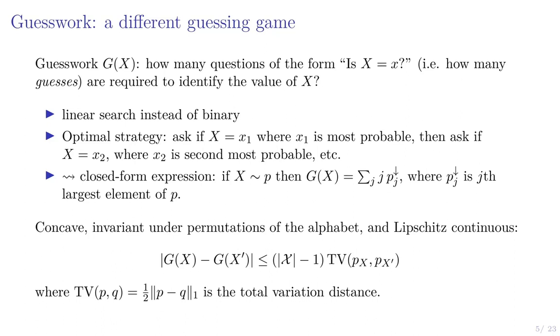From this, one can find that the guesswork is concave, invariant under permutations of the alphabet, and Lipschitz continuous. So you can bound the difference in the guesswork between two different random variables in terms of the total variation distance between them and the size of the alphabet.